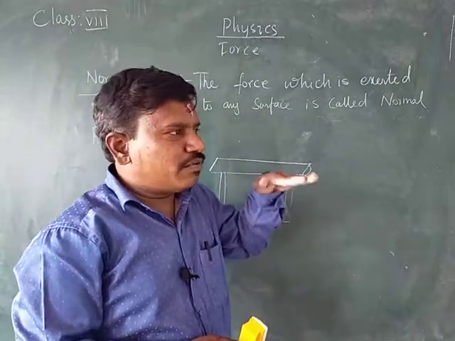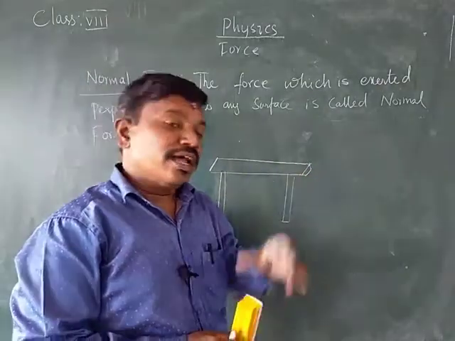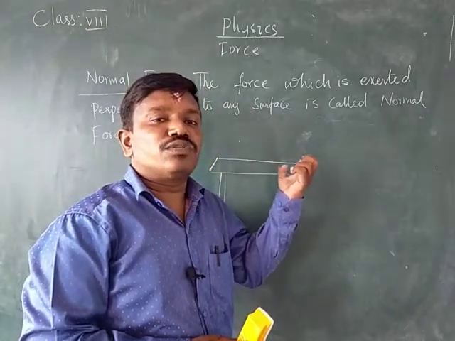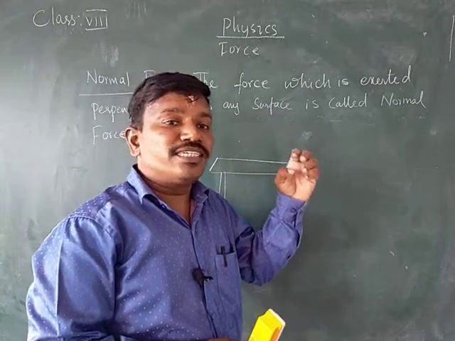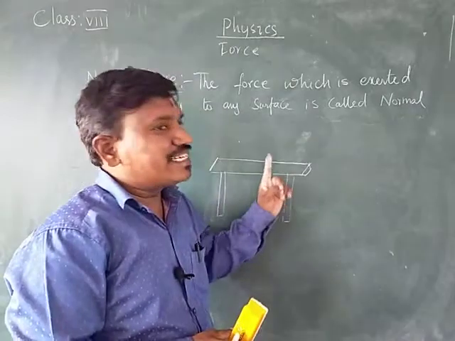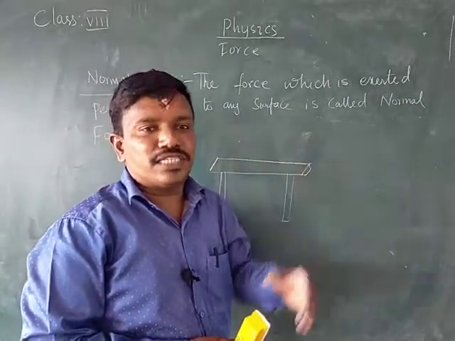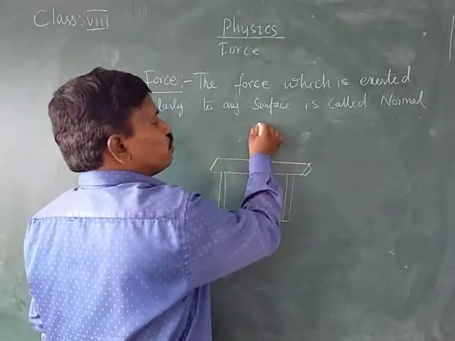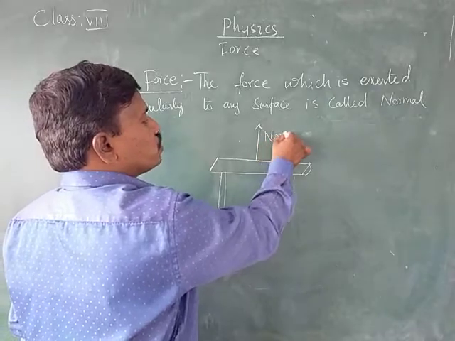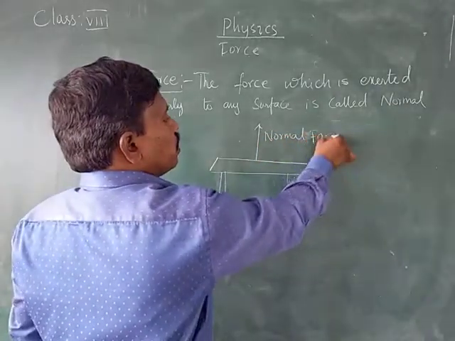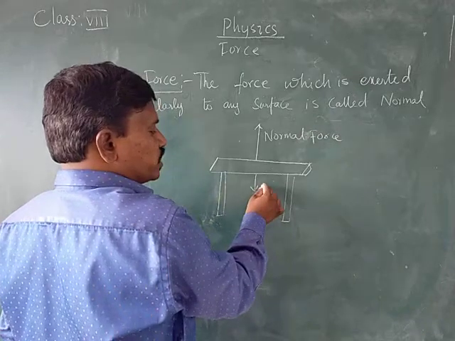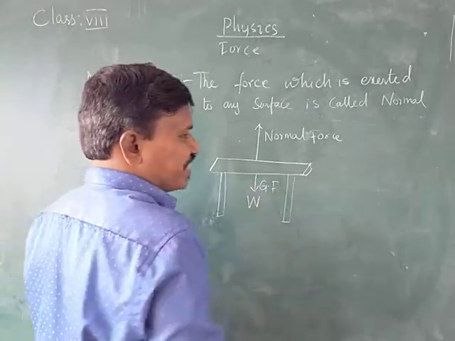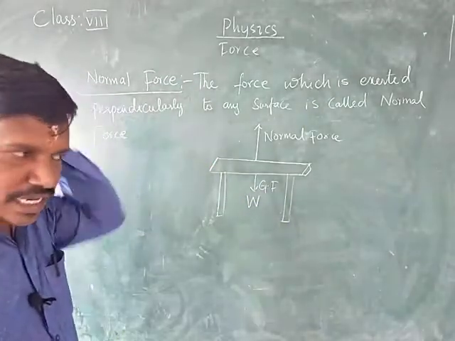But when you place it on the table, the gravitational force is exerted at that time also. But the book doesn't fall down because some force is exerting in the upward direction against the gravitational force. What is that force called? That force, which is exerting perpendicularly, is called the normal force. The force which is exerting downwards is called the gravitational force. It is also called weight.